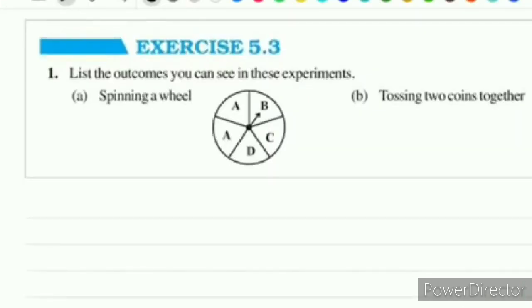Let's start exercise 5.3. The first question, list the outcomes you can see in this experiment. First sub question, a spinning wheel.